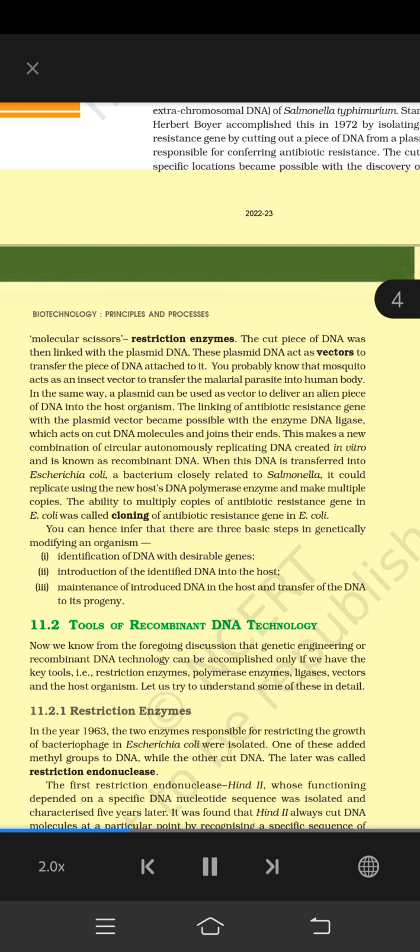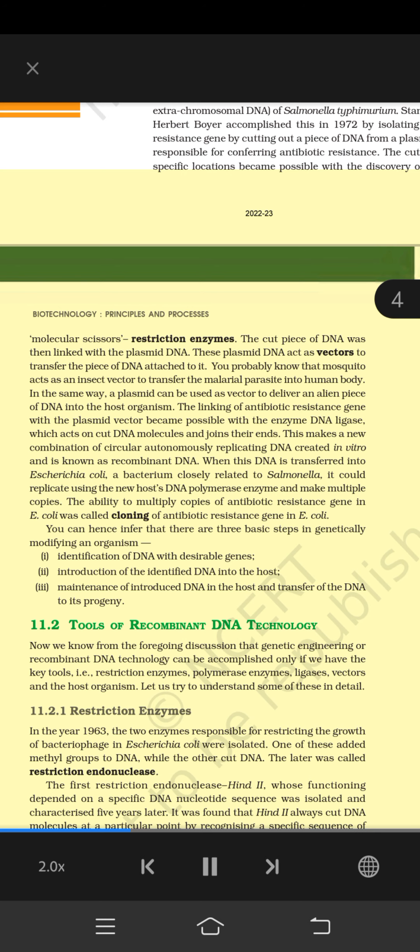11.2.1 Restriction enzymes. In the year 1963, the two enzymes responsible for restricting the growth of bacteriophage in Escherichia coli were isolated. One of these added methyl groups to DNA, while the other cut DNA. The latter was called restriction nuclease. The first restriction endonuclease, Hind II, whose functioning depended on a specific DNA nucleotide sequence, was isolated and characterized 5 years later. It was found that Hind II always cut DNA molecules at a particular point by recognizing a specific sequence of 6 base pairs. This specific base sequence is known as the recognition sequence for Hind II.